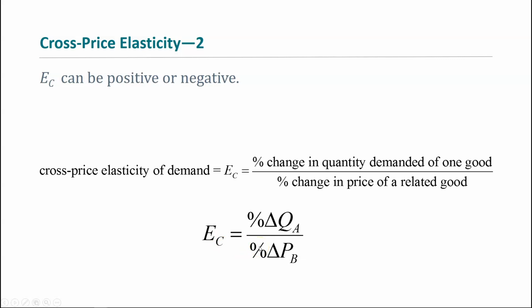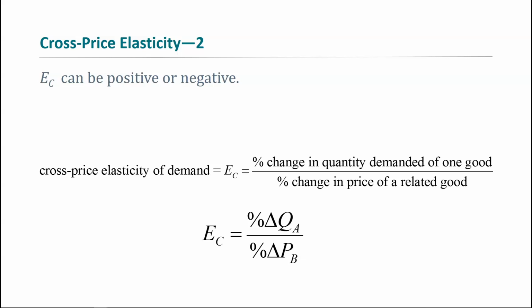The only thing that will be different now is you'll have quantities of one good, like jelly, divided by prices of a different good, like peanut butter. Right? So that's where the A and the B come from in this equation. It's the percent change in quantity of good A divided by percent change in price of good B. So this also can be negative or positive depending on the relationship between the two goods. So for substitutes, think about whether the cross-price elasticity is going to be positive or negative.